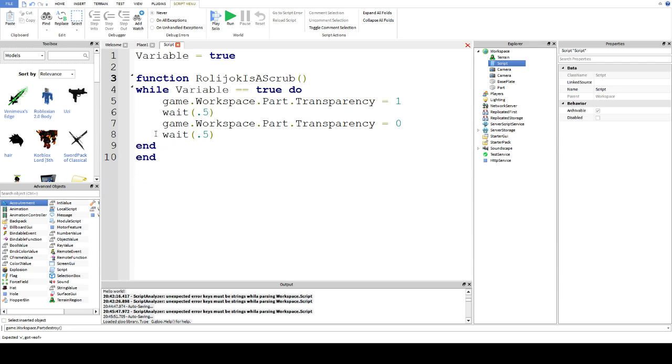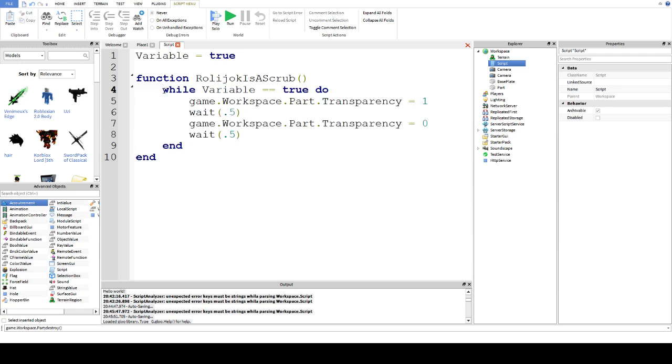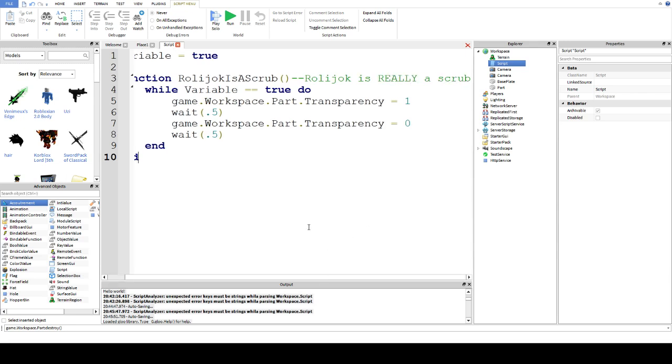Now, one small thing you may notice, I'm pressing Tab to move the code outwards. It is purely cosmetic. It doesn't have any function other than to make it easier to read when you're looking back at your code. It also reminds me, if you type two hyphens, you can start writing a comment, such as, very imaginative. It's just to put little notes for yourself about your code, which might be helpful later. Like, that'll help later.